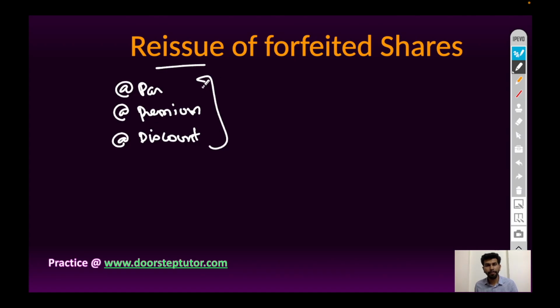Reissue of share at par means face value of 10 rupees issued at 10 rupees. It also includes the call in arrears which was previously cancelled, and share forfeited amount. Company can issue the forfeited shares at premium, that is face value of 10 rupees issued at 12 rupees.